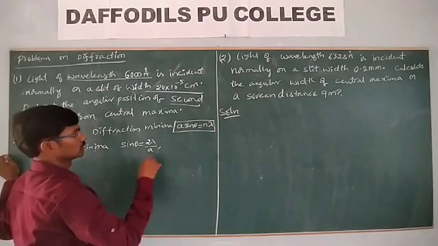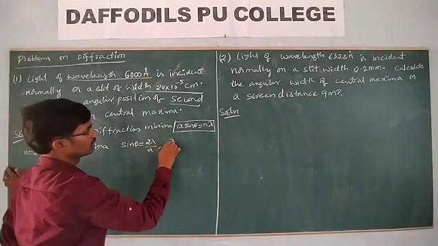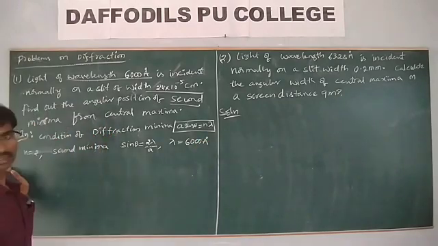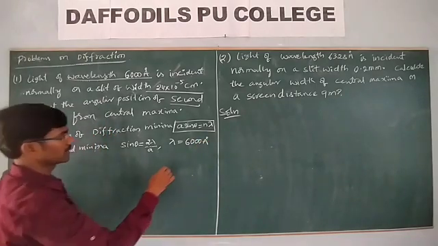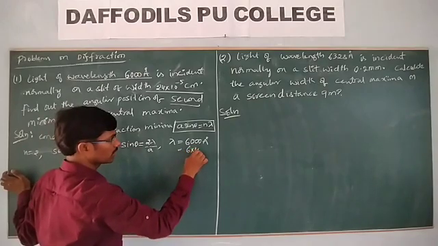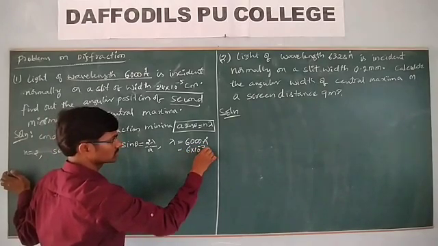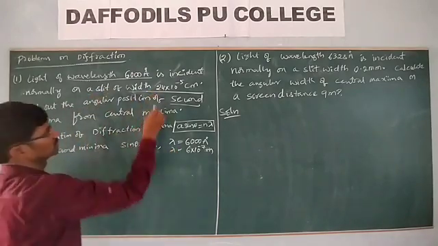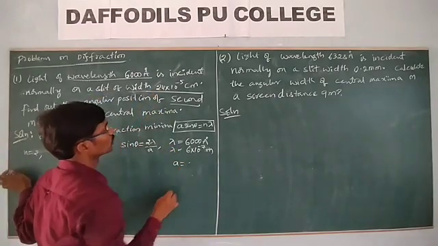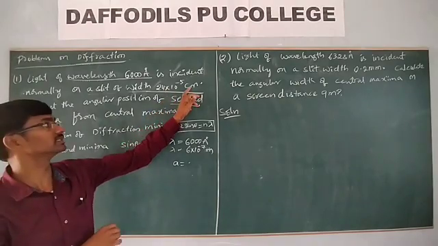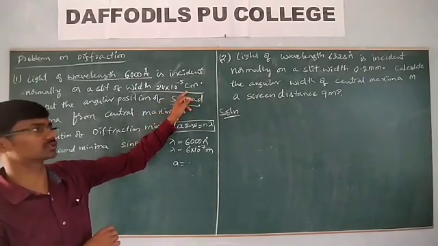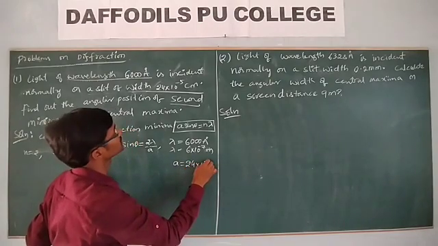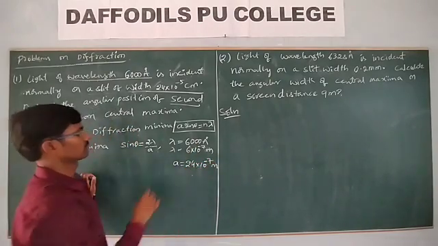Now, the wavelength is already given as 6000 angstrom, which is nothing but 6 into 10 power minus 7 meter. Whereas slit width a is equal to 24 into 10 power minus 5 centimeters, centimeter to meter is 10 power minus 2, so 24 into 10 power minus 7 meter.